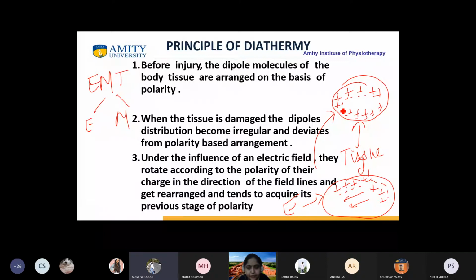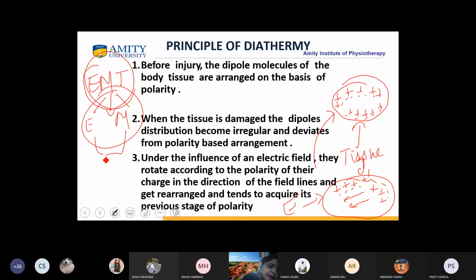Ma'am, how will the electric field go onto it? Beta, when you are employing the electromagnetic waves, short wave is what? It is an electromagnetic wave, yes or no? Yes, ma'am. Okay. Now, when the electromagnetic wave is coming, it will create an electric field as well as a magnetic field. Yes or no? So once the electric field and the magnetic field, I will teach you the production.